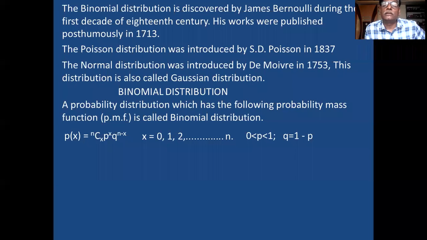What is NCx? N combination x. What is the answer? You solved so many problems based on NCx in the probability chapter. What is that NCx? Permutation equation, combination equation I have given in your 3rd semester.